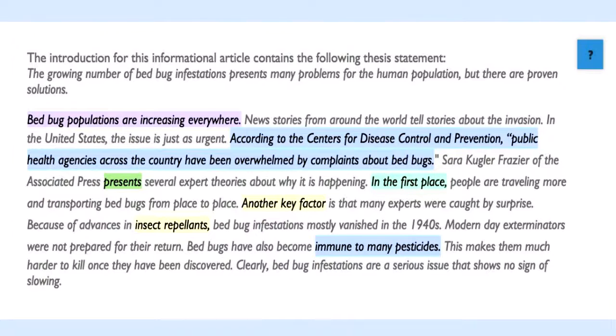So if you feel comfortable and feel like this is what your paragraph should look like, give me a thumbs up. If you're going, oh my goodness, this looks really confusing, I need to do a lot of work, that's okay too. Maya, I'm glad that you're okay.